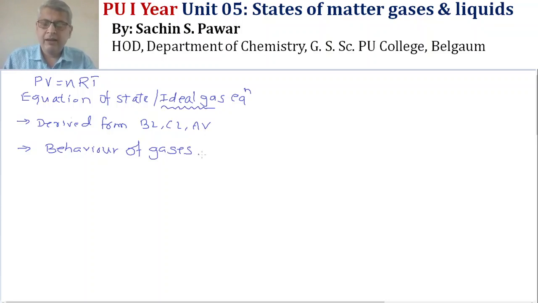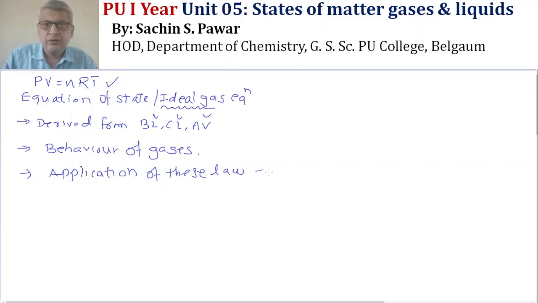Now, when I say ideal gas equation, PV equals nRT, it is derived from Boyle's law, Charles' law and Avogadro's law. The point that comes up is the application of these laws to gases.